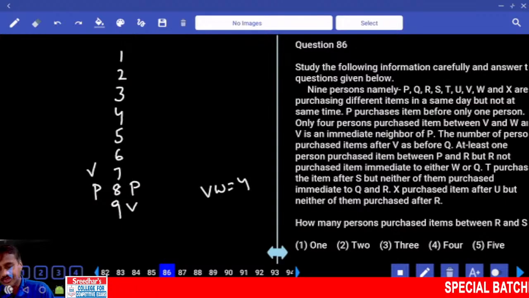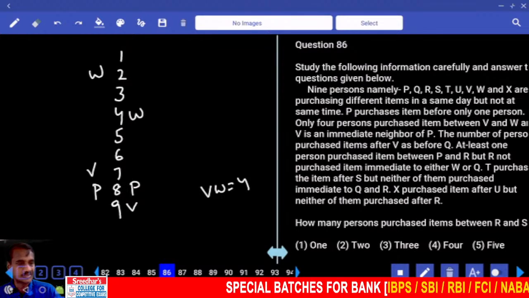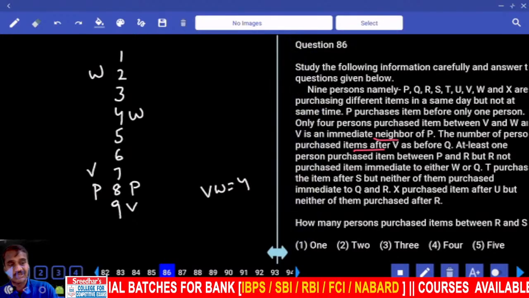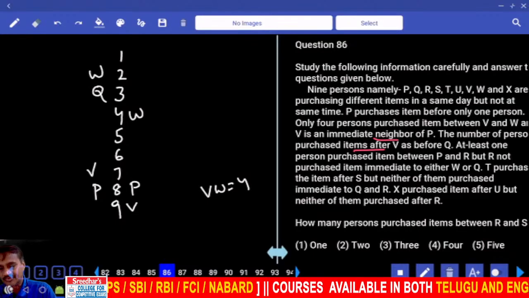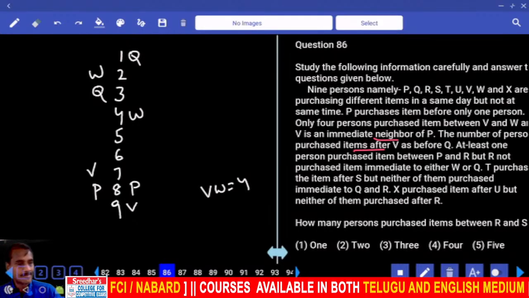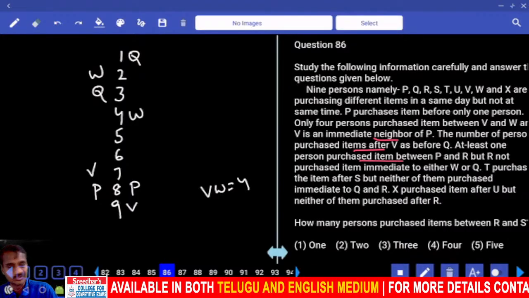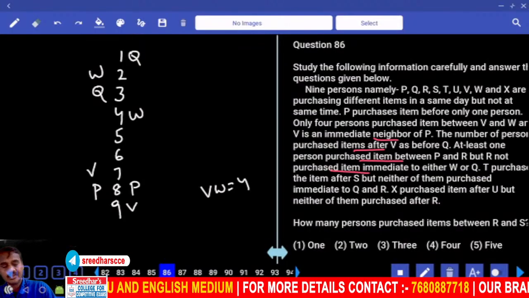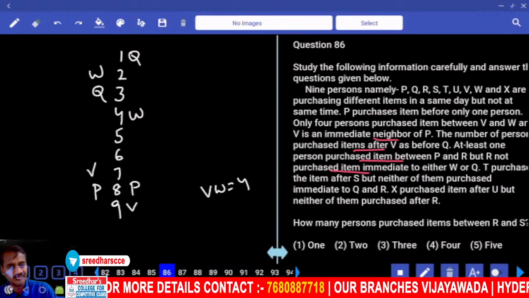Now 4 in between V and W. 1, 2, 3, 4: W is at the 2nd place. Or in this one 1, 2, 3, 4: W is at the 4th place. Then V and W. The number of persons who purchased items after V is before Q. Then at least one person between P and R, but R is not immediate to either W or Q.